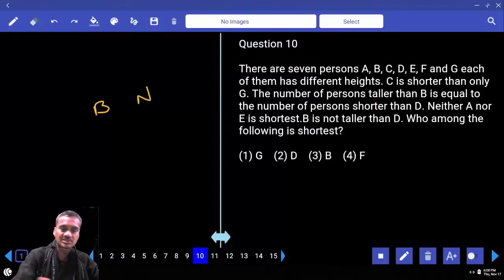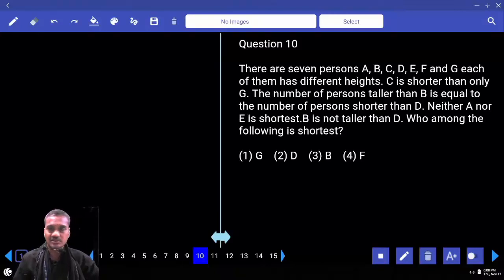Then coming to this 10th one. Now in these types of SSC exams, for the speed, what is the only criteria we have? Elimination of the choices. Not only in reasoning, it is very useful in quant also. Eliminating the choices. Then coming to question number 10.